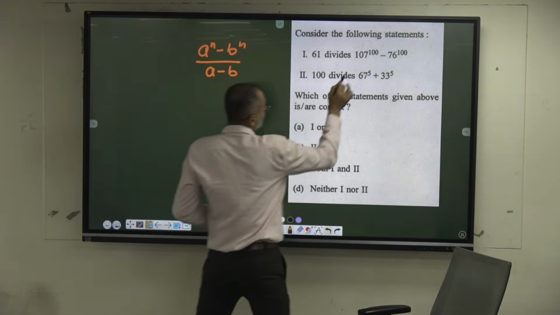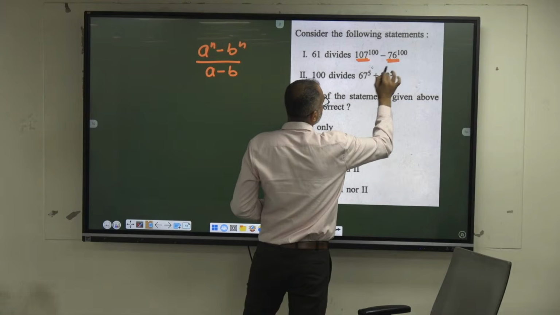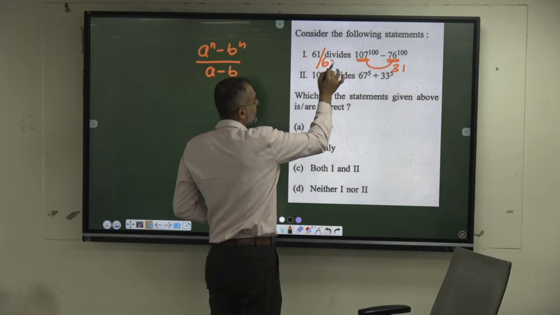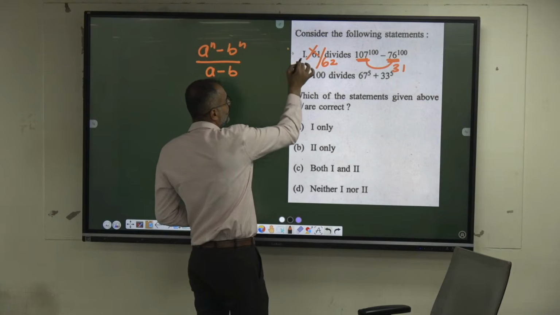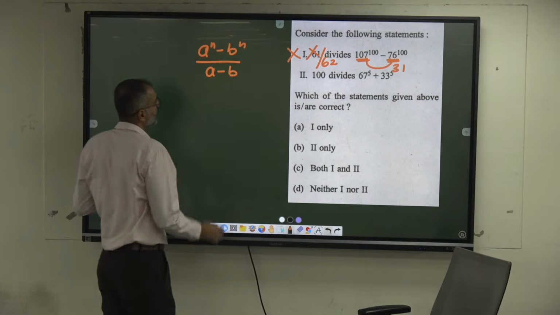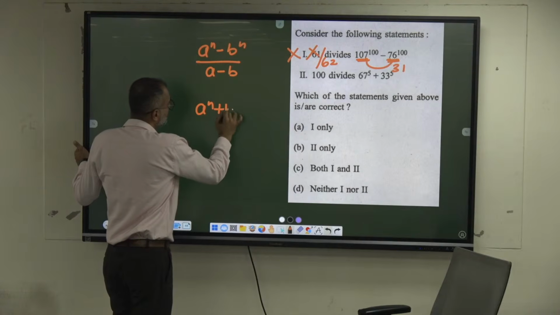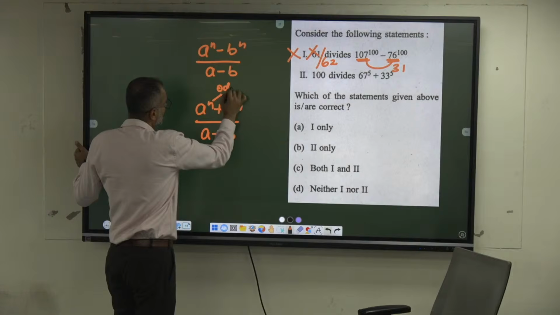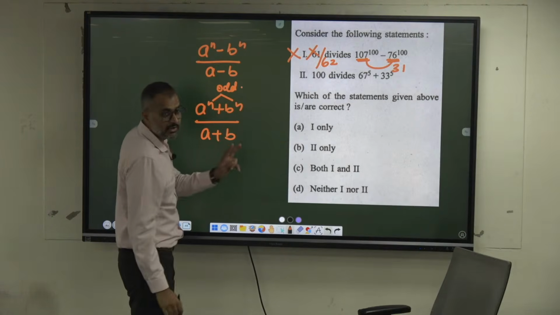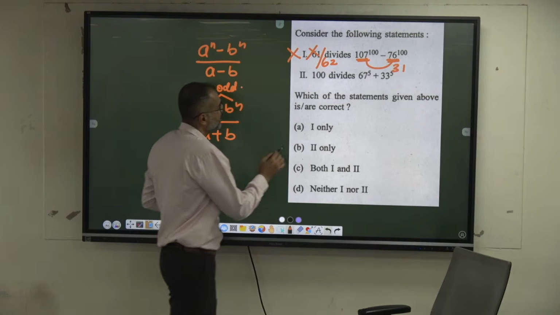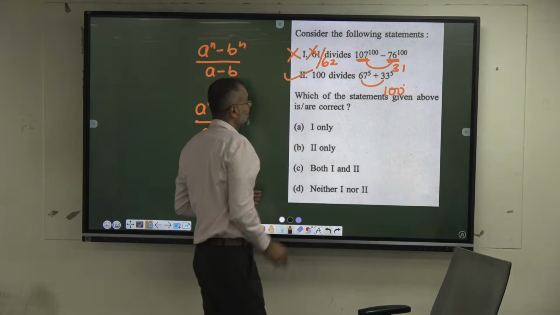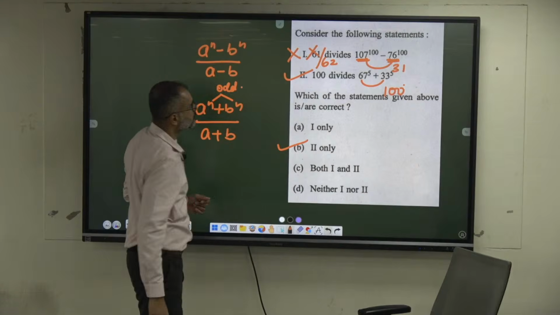What is a minus b here? 107 minus 76 is 31. It gets divided by 31 or else 62, but not 61. Hence, this statement is wrong. Is n odd? Yes, so it has to get divided by a plus b. This is 100. Yes, only 2 follows.